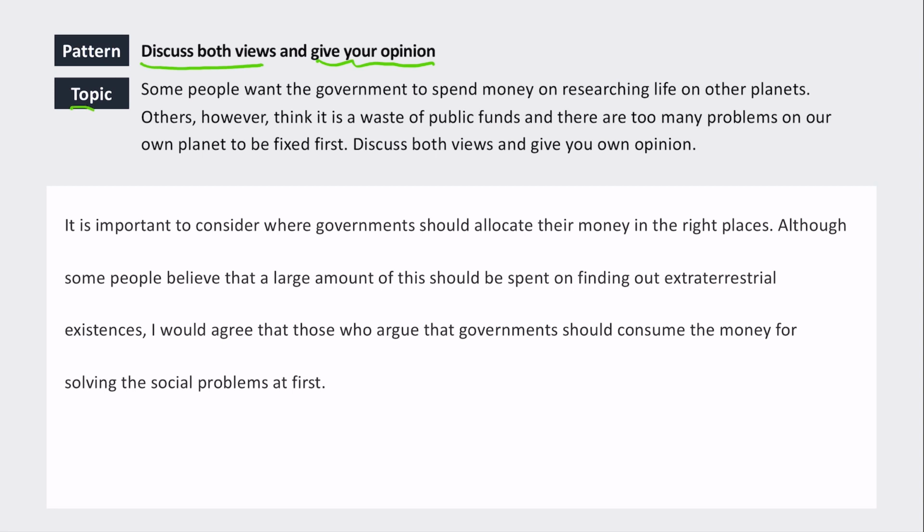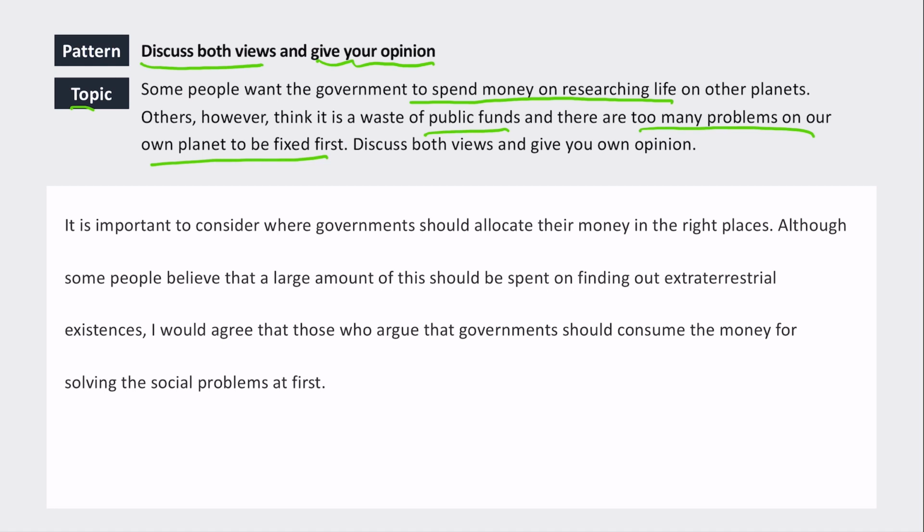Some people want the government to spend money on researching life on other planets. However, others think it's a waste of public funds and there are too many problems on our own planet to be fixed first. Okay, so that's an interesting question. Should the government be spending money trying to go to space or not? I know personally, I think they shouldn't. I think they should spend money on us. I don't care about aliens though, so maybe that's just my personal opinion.